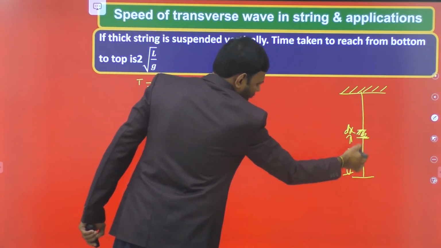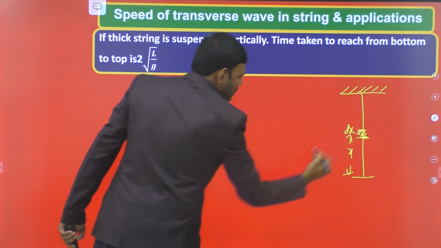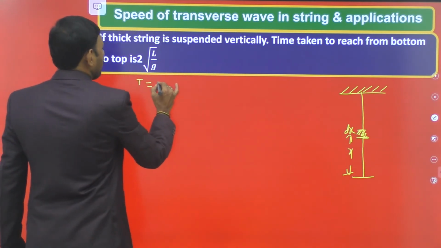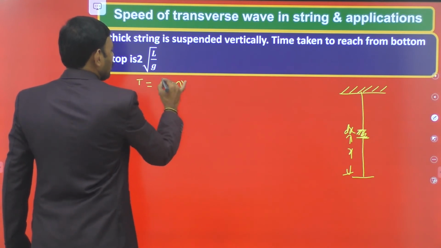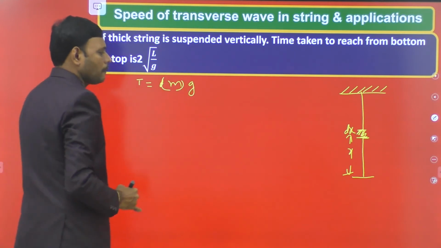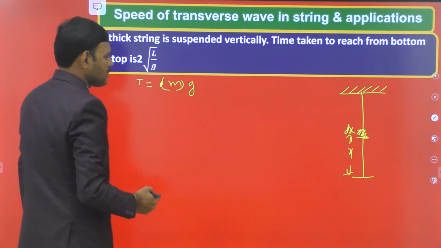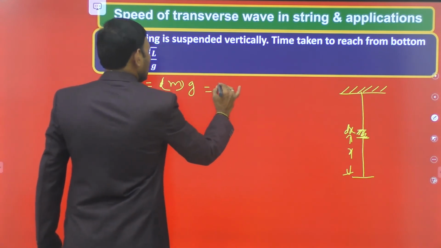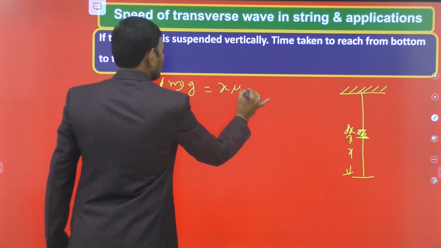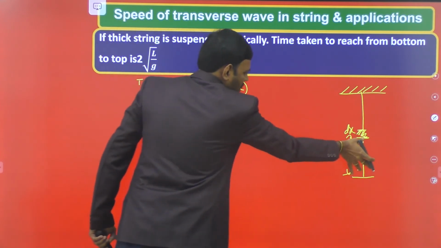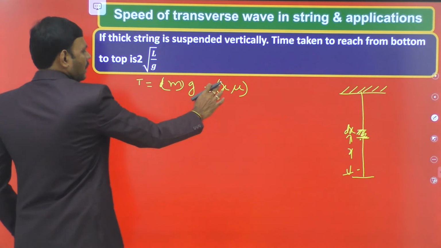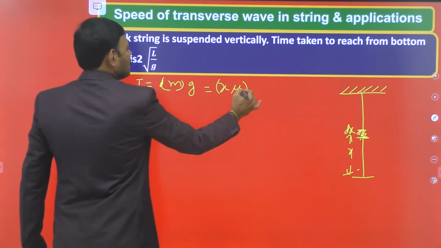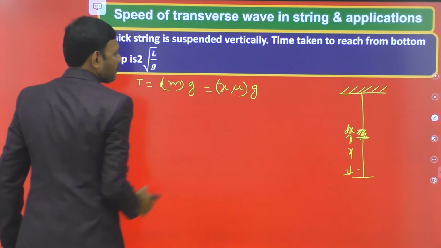The weight of the wire below this element produces tension. So tension of the wire is m into g, where m is the mass of the wire below this considered element. That is x into mu. X is the length, mass of this length is x mu, length into linear density. This is m into g, this is tension.